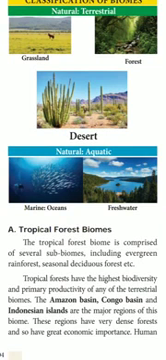The tropical forest biome is comprised of several sub-biomes, including evergreen rainforest, seasonal deciduous forest, etc. Tropical forests have the highest biodiversity and primary productivity of any of the terrestrial biomes. The Amazon basin, Congo basin, and Indonesian islands are the major regions of this biome. So, which are the major regions of this biome? Students, listen. The Amazon basin, Congo basin, and Indonesian islands are the major regions. These regions have very dense forests and so have great economic importance.